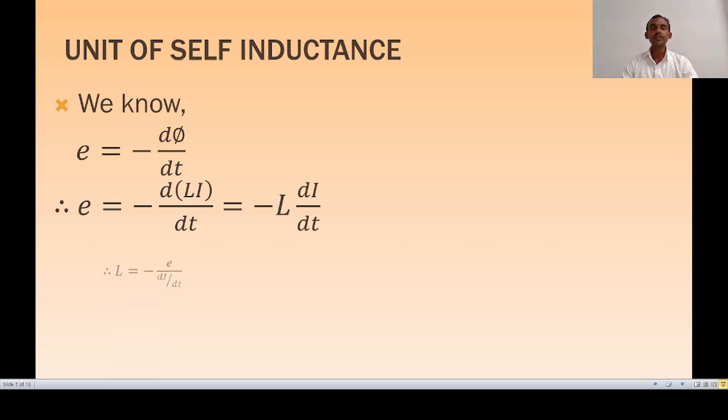From this relation, self-inductance L is equal to minus E divided by di by dt. This minus sign indicates that the induced EMF is opposite to the change in current with respect to time.